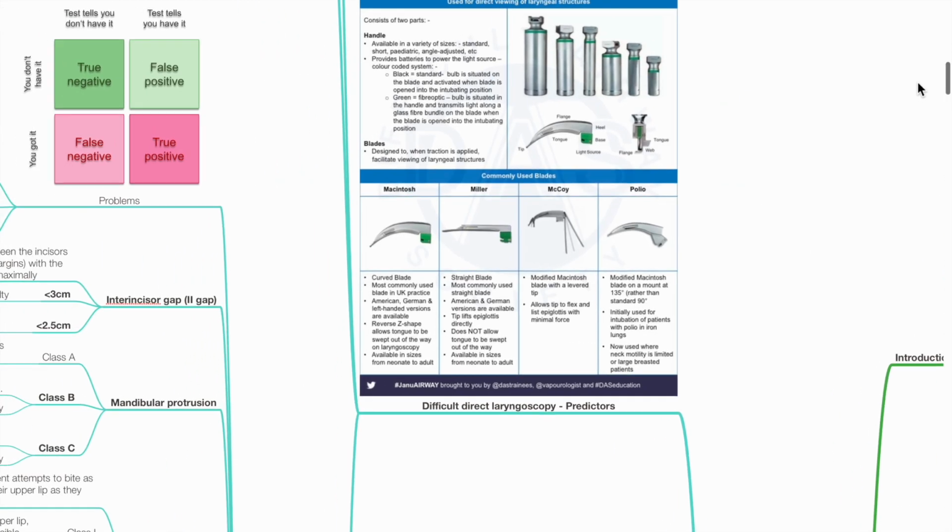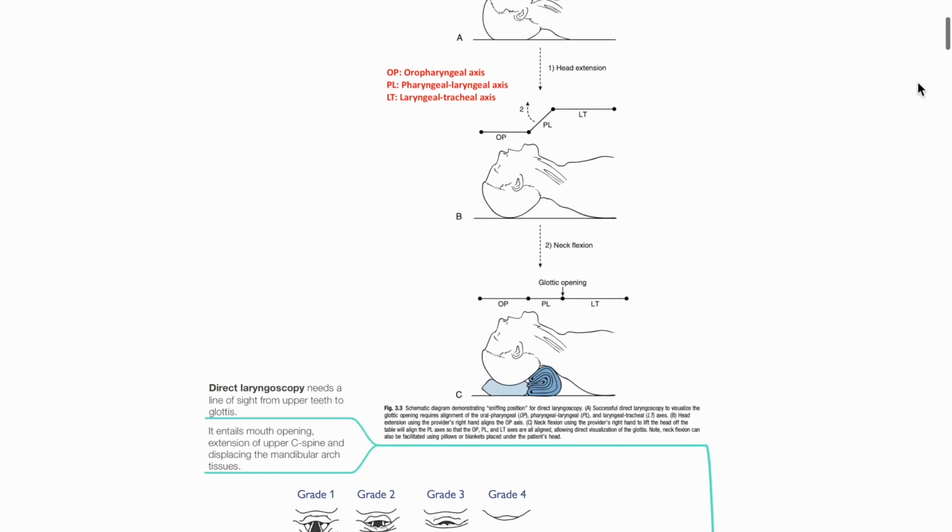Predictors of difficult direct laryngoscopy. Direct laryngoscopy needs a line of sight from the upper teeth to the glottis and alignment of the oropharyngeal axis via head extension, pharyngeal-laryngeal axis via neck flexion, to the laryngeal tracheal axis. It entails mouth opening, extension of upper cervical spine, and displacement of mandibular arch tissues.